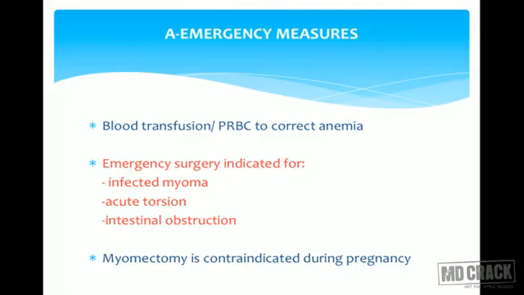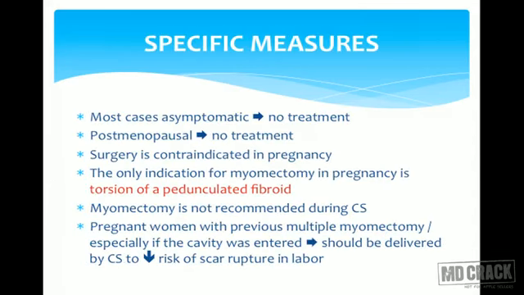Myomectomy is a surgery where only the myoma is removed. Myomectomy means we are just removing the myoma, conserving the uterus. And this surgery is necessary in a patient who wants future pregnancies or wants to continue her reproductive function. Then only this surgery is indicated, and myomectomy is never ever done during pregnancy. It is not done during cesarean section. So myomectomy is contraindicated during pregnancy.